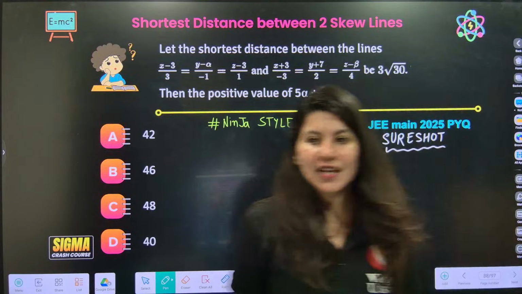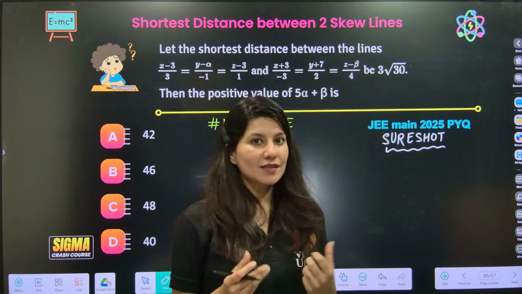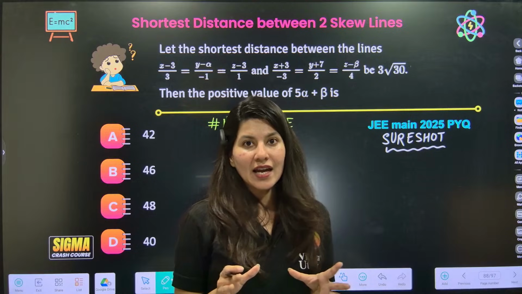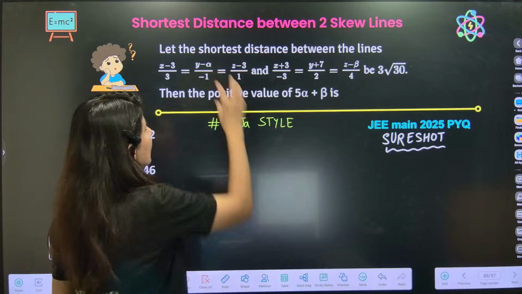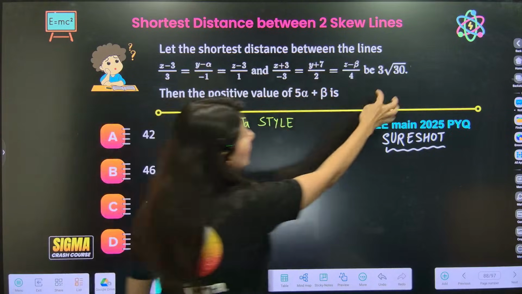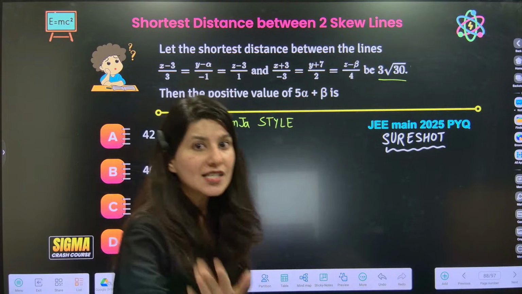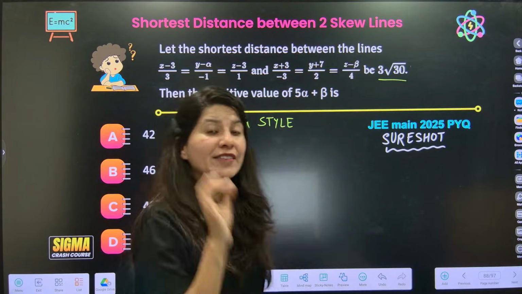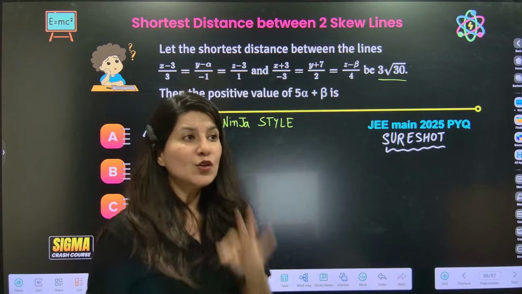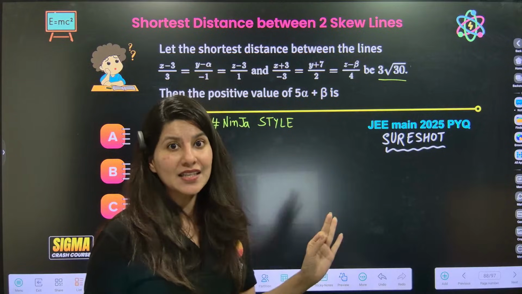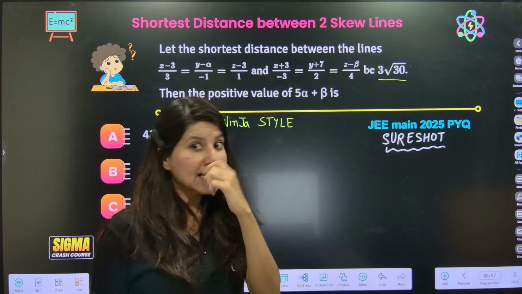Now you must be thinking, ma'am, the previous question was actually very easy because simple data was given and there was no hidden variable. But sometimes they hide alpha, beta, something and give the shortest distance. In that case, solving the determinant will be much more difficult. But trust me, watch Ninja ma'am solve the shortest distance between two skew lines with difficult data also. If you follow whatever I am saying, the question will get solved in less than 1 minute.